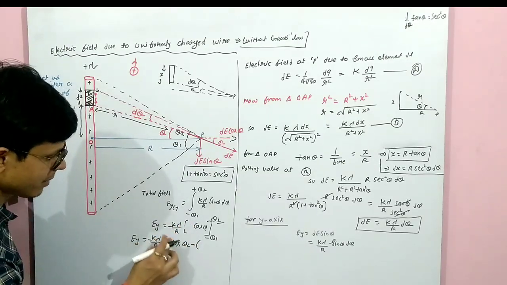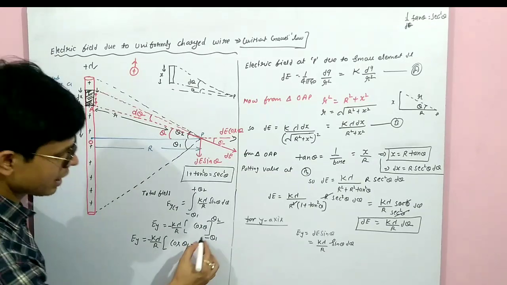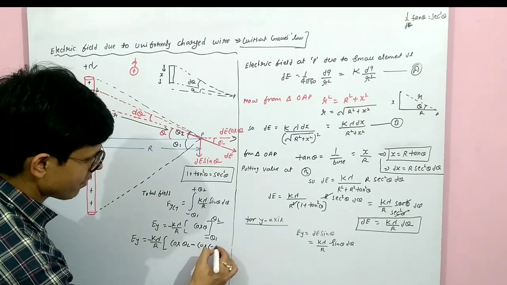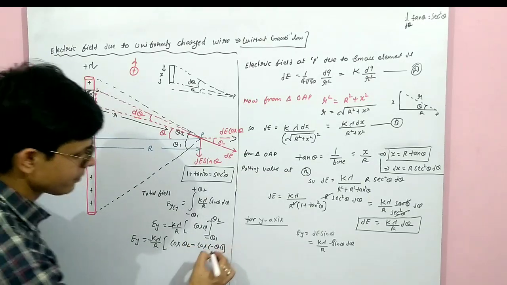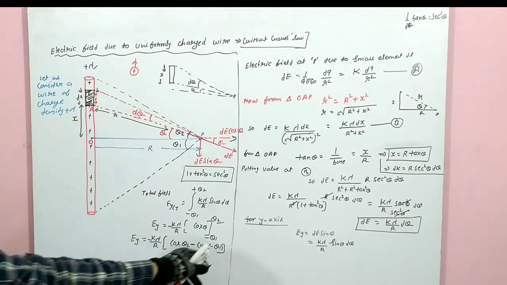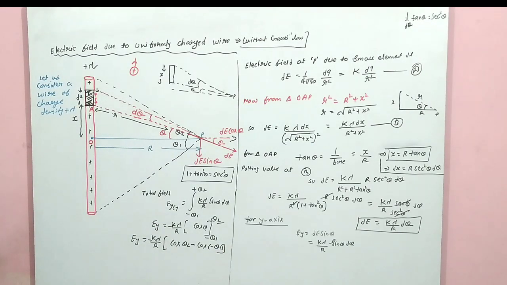If you take this minus in front, then you will put a plus here: cos theta 2 minus cos theta 1. Now you know what you can do.